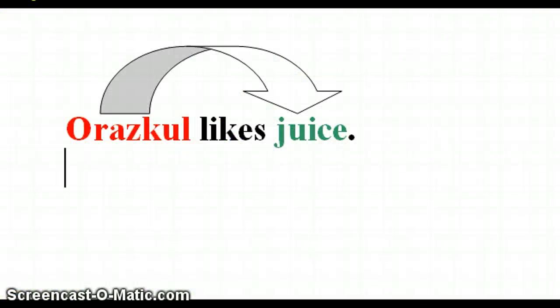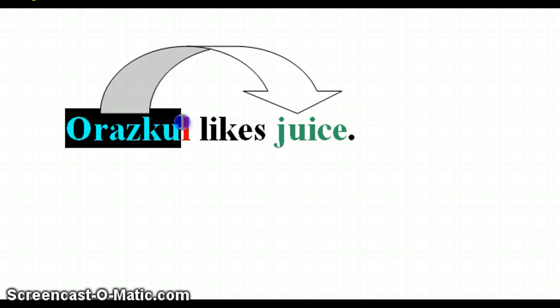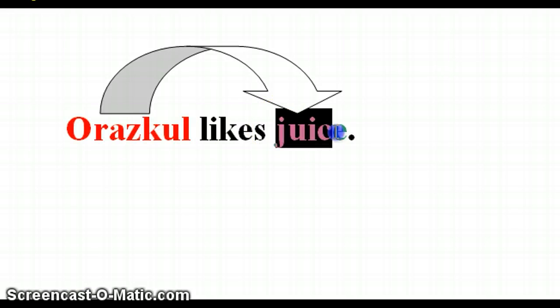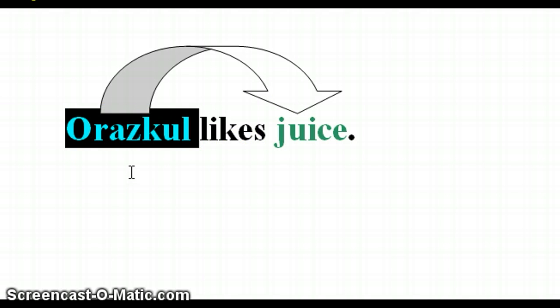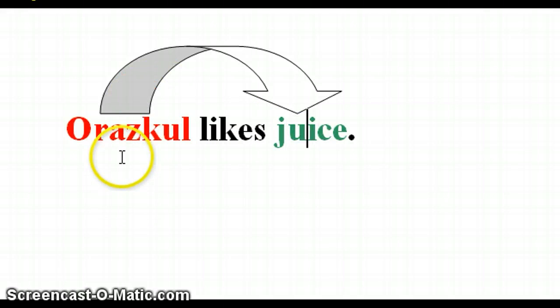Let's take a simple sentence: our school likes Jews, and basically we have two nouns here. First is our school and second is Jews. But one noun among them is more important than the other, and the most important noun is of course our school. Why? Because it is our school that makes the action. It is exactly our school who likes the Jews, not vice versa. It is not the Jews that like our school, but our school that does the action.